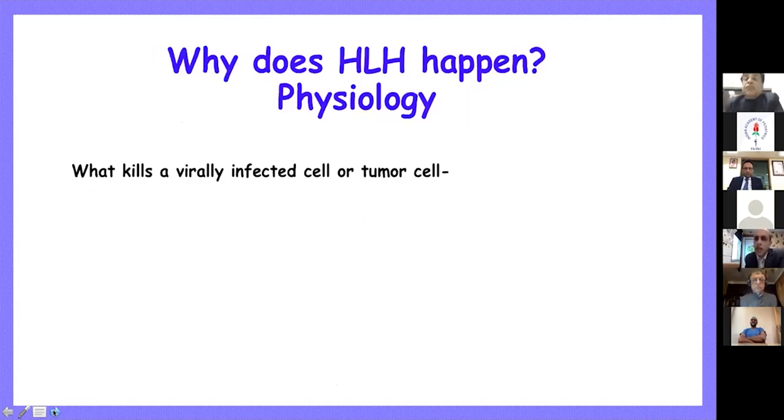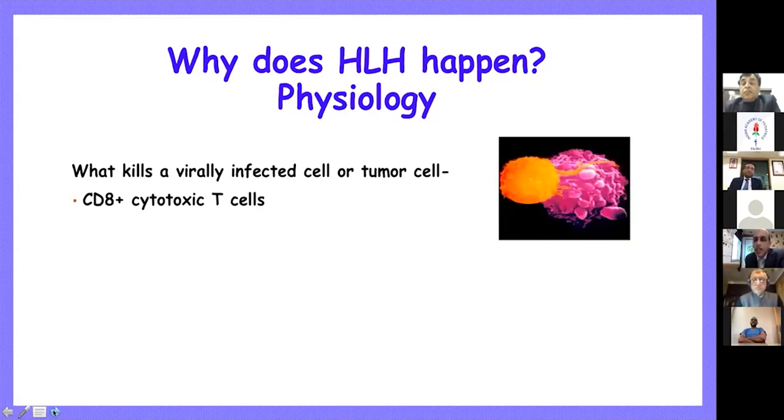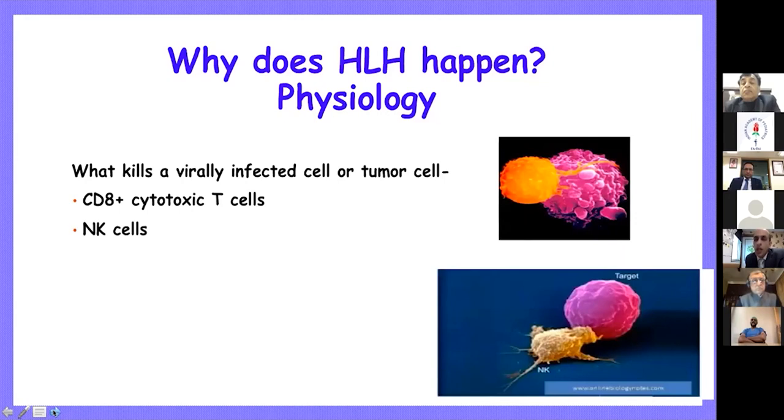Why does HLH happen? Why do some children behave in a different way and just undergo this severe cytokine storm problem? So what happens when a virus infects or a tumor cell infects our body? CD8 cytotoxic T cells get activated, and these cells try to destroy the virus infected cell. NK cells also play an important role in this process. So cytotoxic T cells and NK cells are important for the normal functioning of our immune system. These lead to the release of perforin and granzymes, which lead to breakdown of these infected or bad cells.